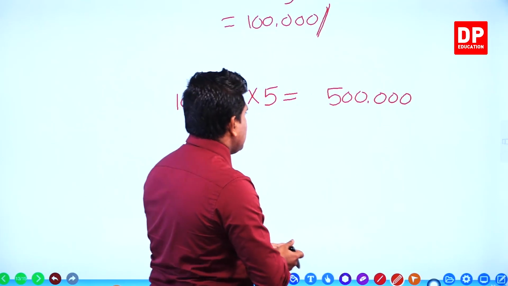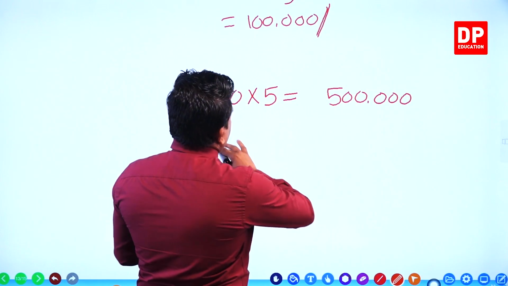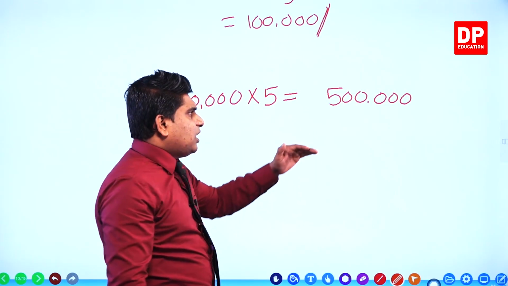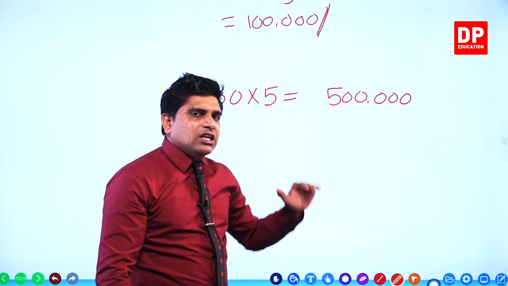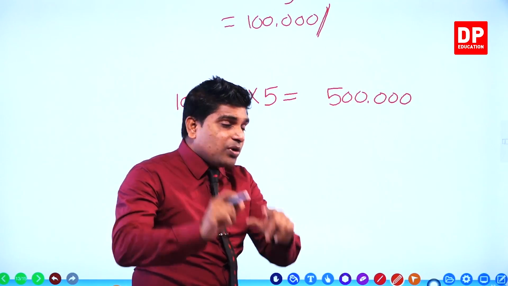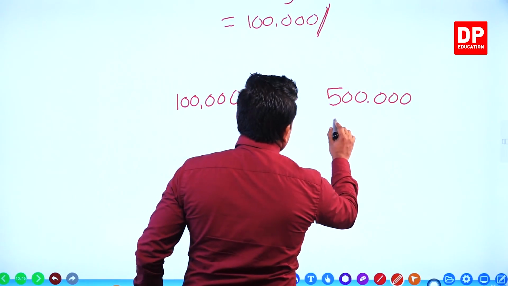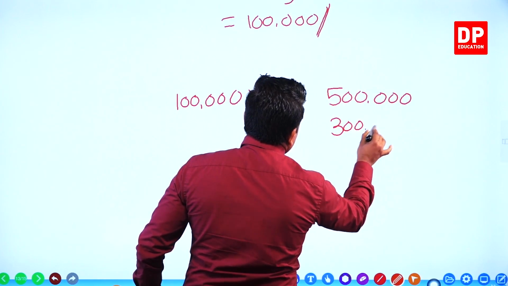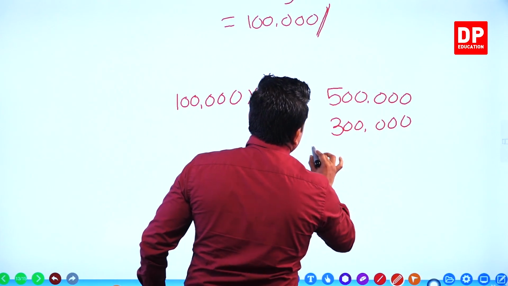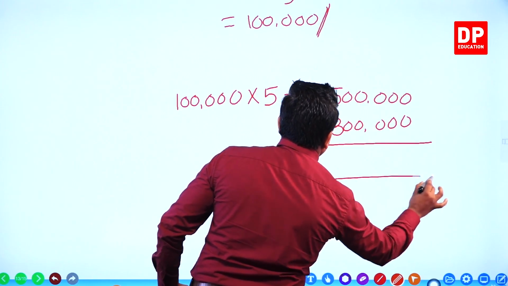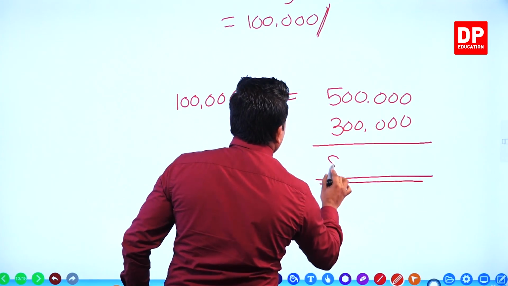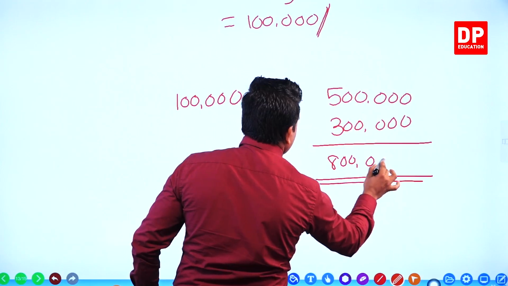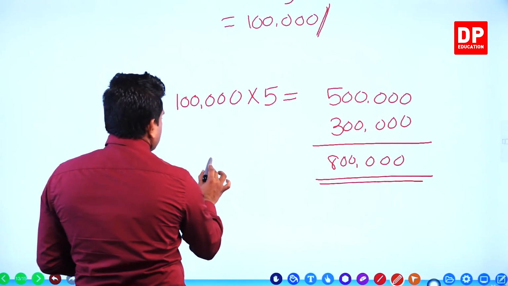See here, after calculating the depreciation for the 5 years, we got the answer 500,000. Remaining residual value, how much? 300,000. Then you add these two. How much is the answer? 800,000. This is the cost.